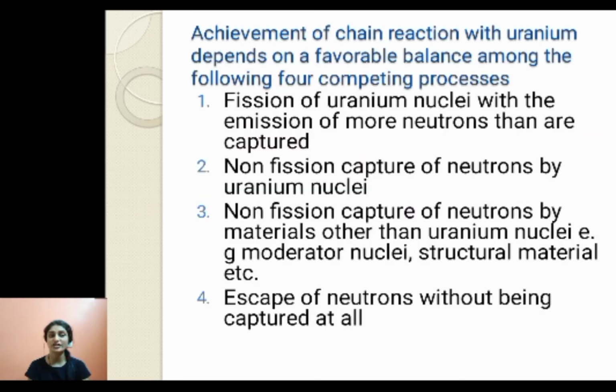So, achievement of a chain reaction with uranium depends on a favorable balance among the following 4 competing processes. The first is fission of uranium nuclei with the emission of more neutrons than are captured. So suppose I have a uranium 235 nucleus, it has captured one neutron, so it should not happen that only one neutron is emitted again. At least two or more neutrons should be emitted in that reaction so that the chain reaction will go on.